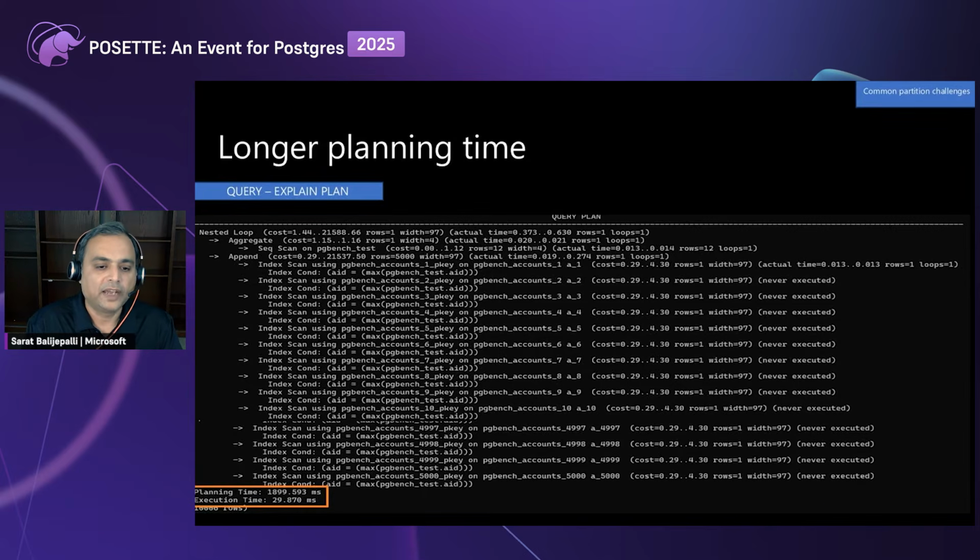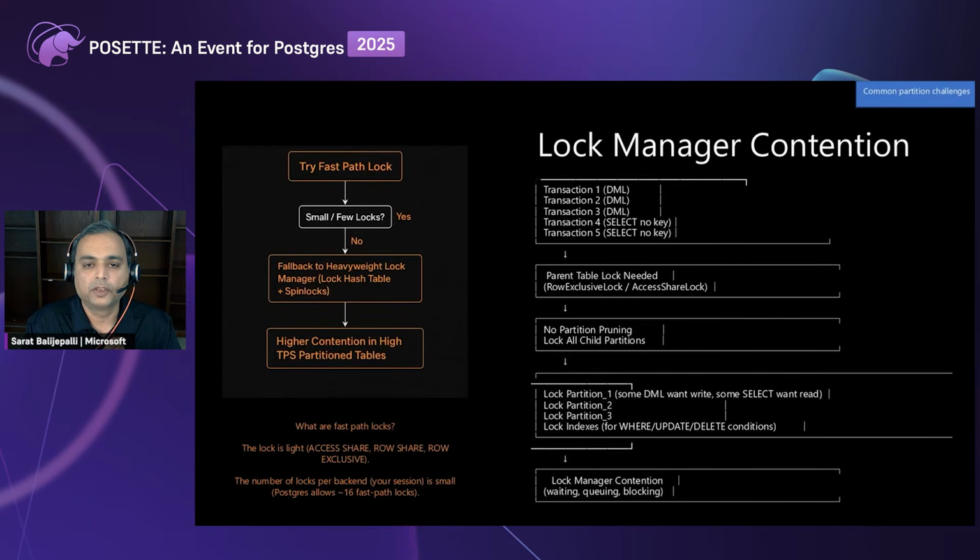But the planning time, as I've highlighted here, in case of 5,000 partitions, the planning time is 2 seconds, whereas the execution time is only 30 milliseconds. So this is one challenge we face, over partitioning, leading to higher planning time. Now moving to the second issue that we get into, that is lock manager contention.